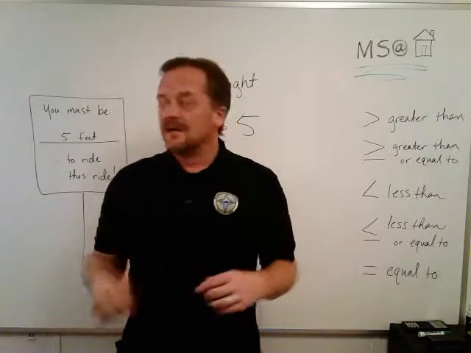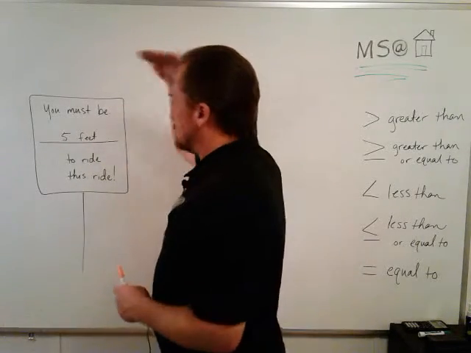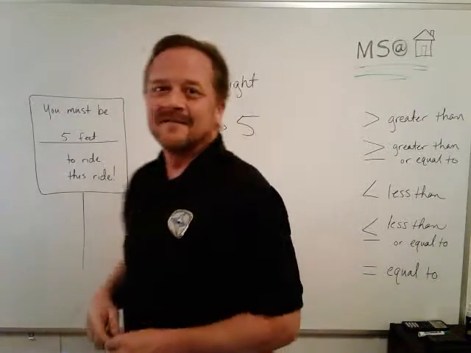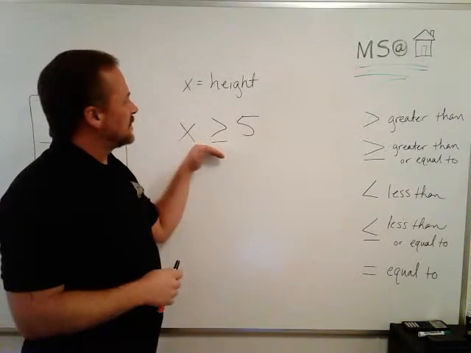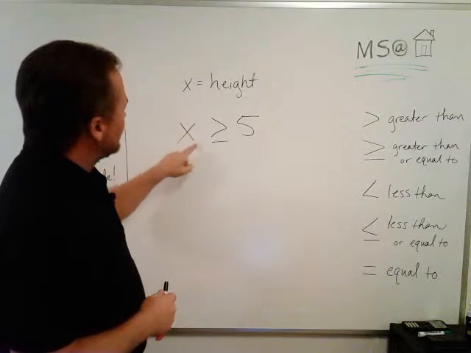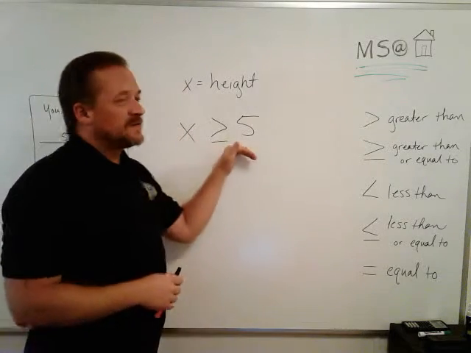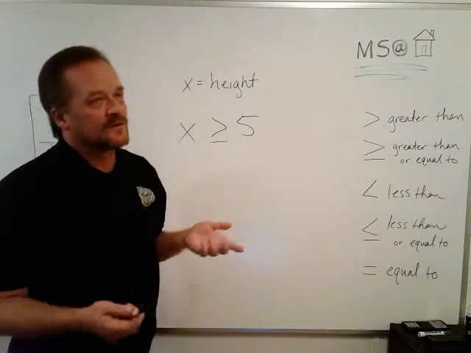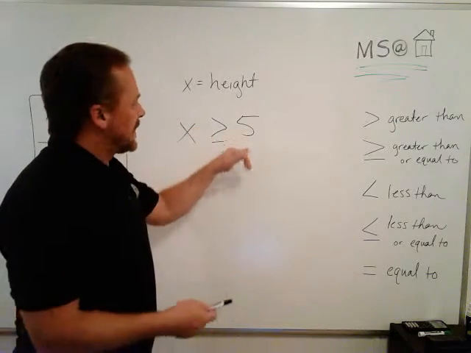It can be me. I'm 6 feet tall, so I'm a full foot taller than this. I can go on this ride. Do I satisfy this? If I put my height in place of x, is this a true statement? Yeah, because 6 is greater than or equal to, but in this case greater than, 5.